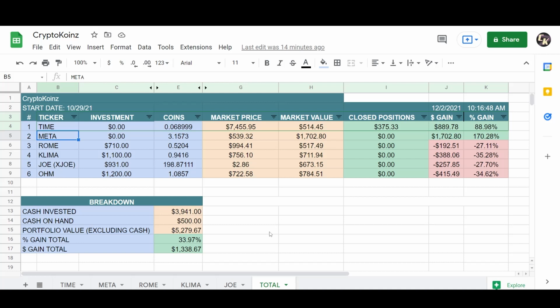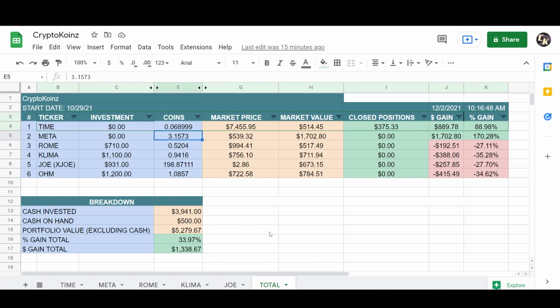Next, let's go to my best performing DAO project that I invested in. This one I bought around November 22nd. This is Metaverse Pro. I have $0 invested in this project. I sold a position for a break even. Now this position is free. I currently have 3.1573 coins. The market price right now for Metaverse Pro is around $539 and holding nicely. And the market value of this position is $1,702. I closed a position for a break even and let the profits ride. I'm currently up $1,702, which brings me to a total of 170% return on my original investment, which I no longer have. So this is all free here.